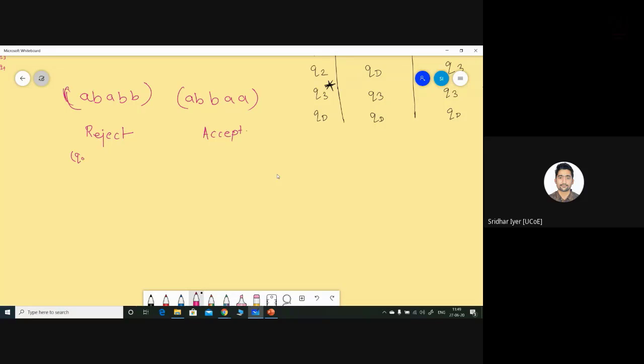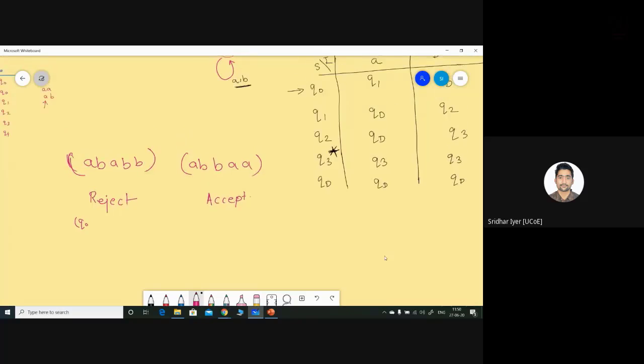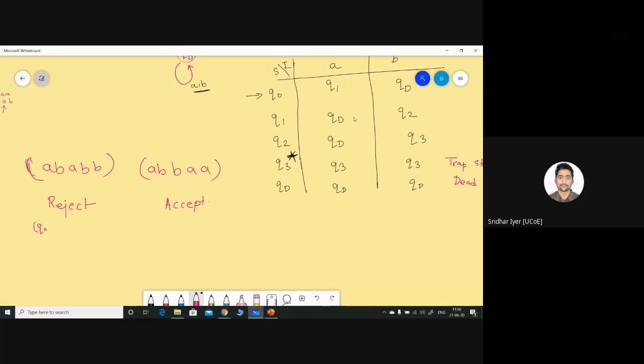You are starting with Q0. Starting with Q0, Q0 on input A goes to Q1 and so on. So ultimately it is going to be rejected once it enters QD. Correct. Similarly, this will be accepted because once it enters Q3 after this step, it is going to be accepted only. Correct? So I hope you are done with this question.